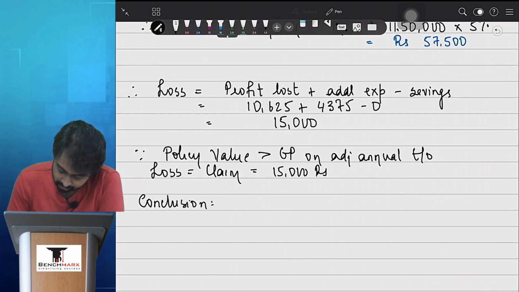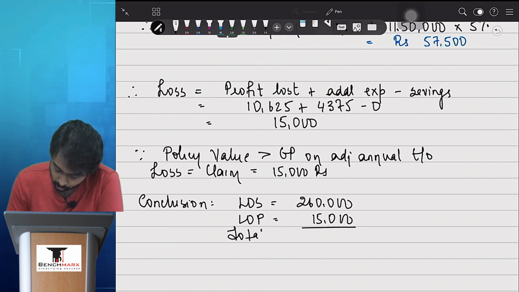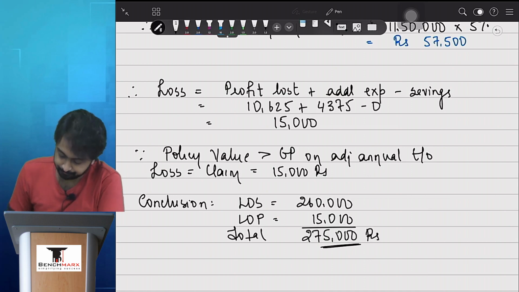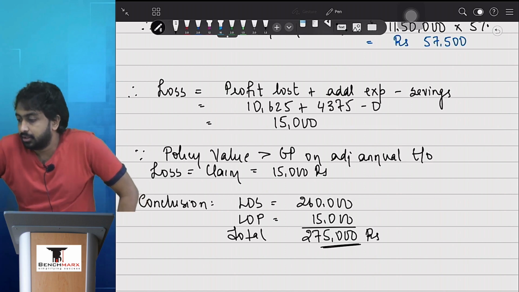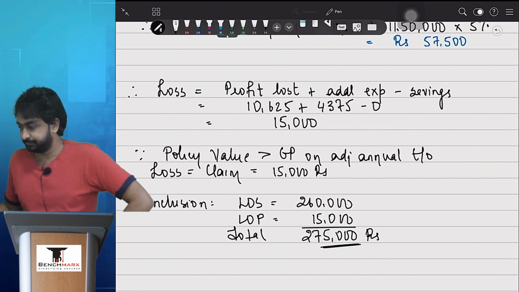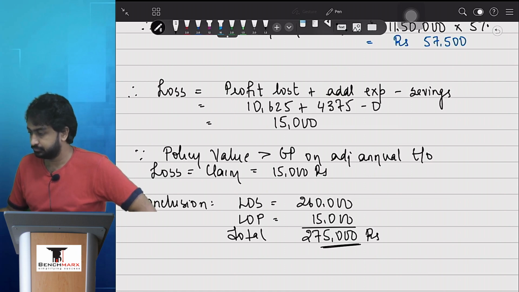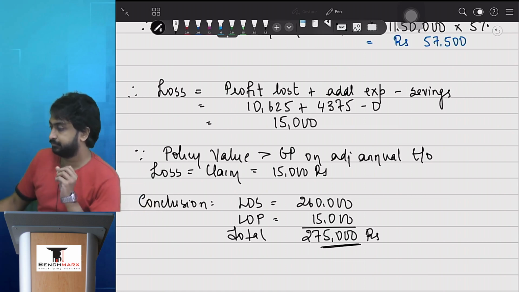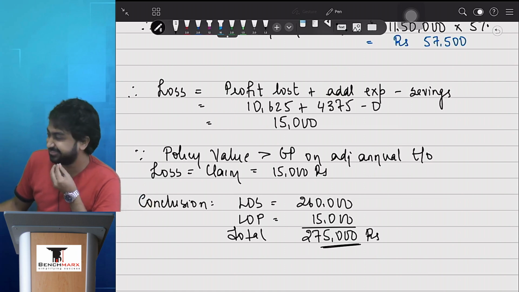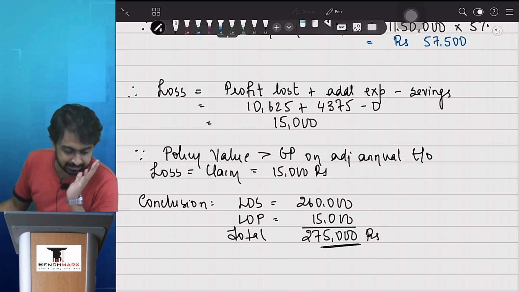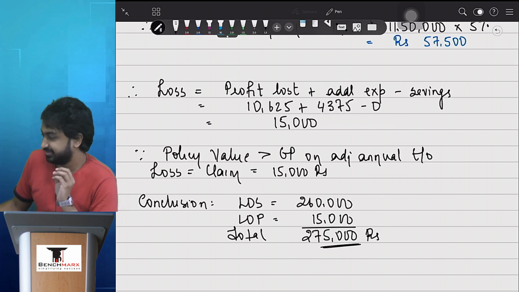And therefore my conclusion is loss of stock 2,60,000, loss of profit 15,000, total 275,000. बरोबर का? यस, मजा आ गया. काफी बढ़िया क्वेश्चन. यस.